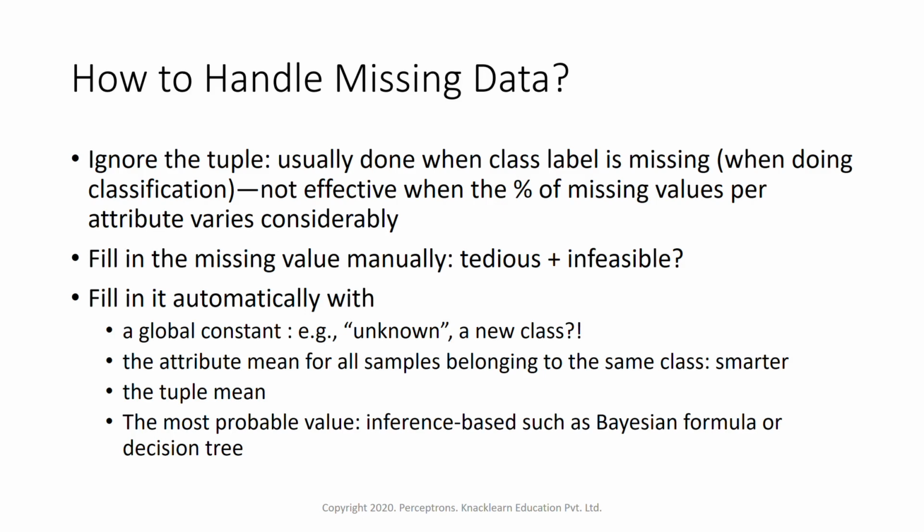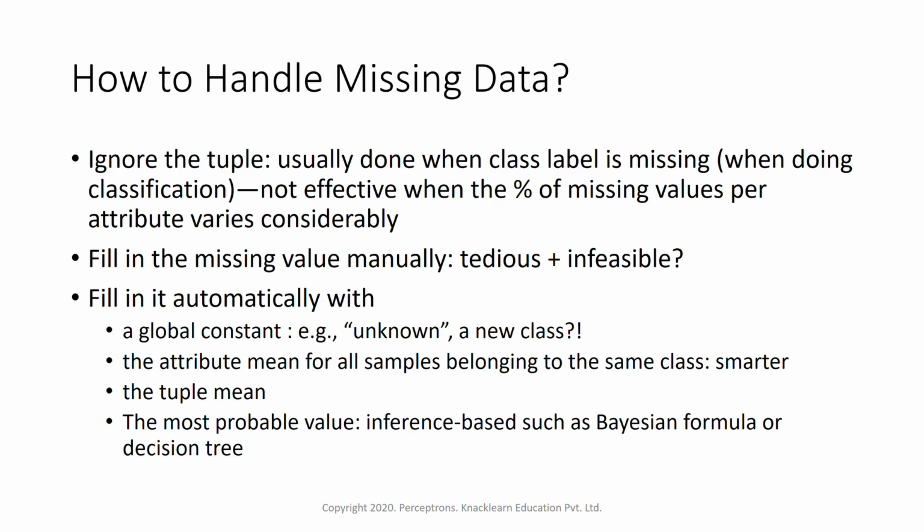The other one is filling in the attribute by taking the attribute mean. Suppose we have data like age and some values are missing within the age. We can take the average of age, and wherever there is a missing value of age, we fill up that average. That is the attribute mean.